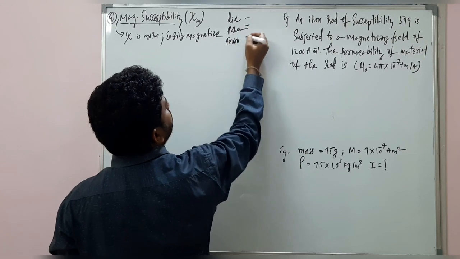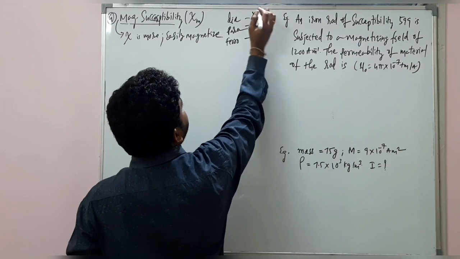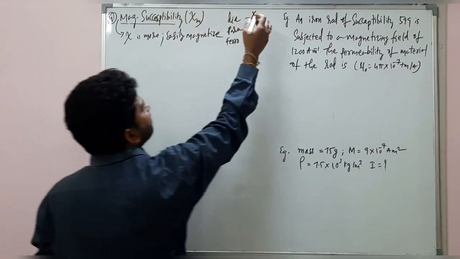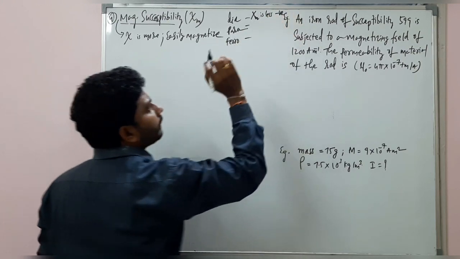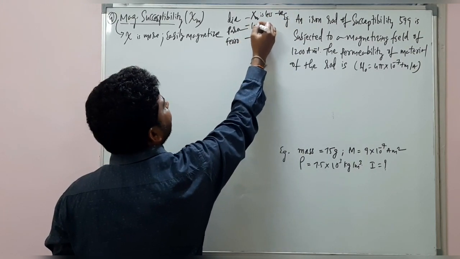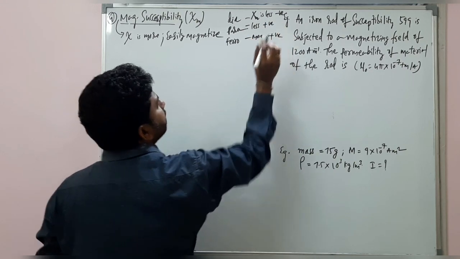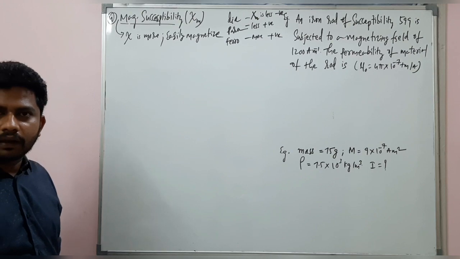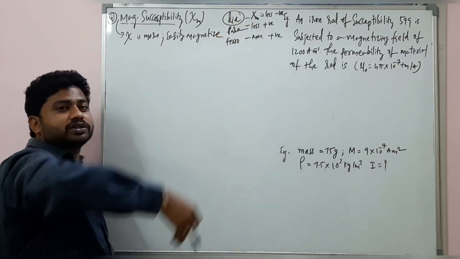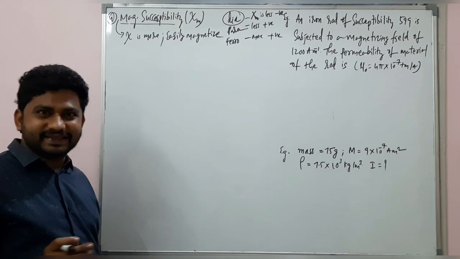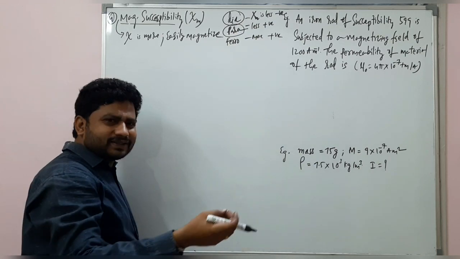Here itself I'll tell you, your susceptibility in case of diamagnetic substances is less negative, here it is less positive, and here it is more positive, remember. So for diamagnetic substances, it is almost impossible or very difficult to magnetize.